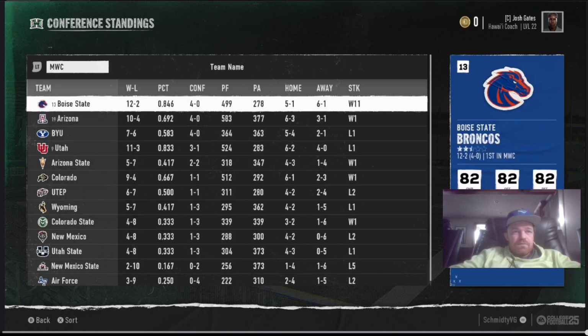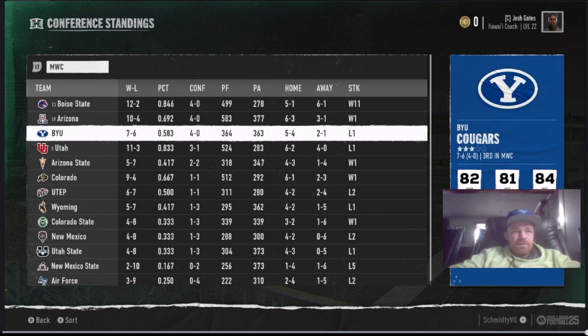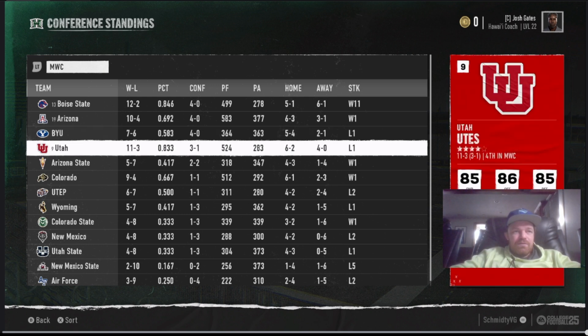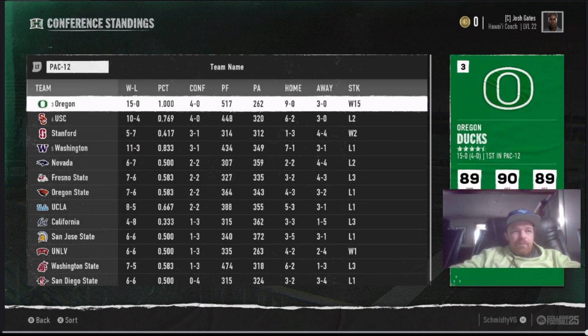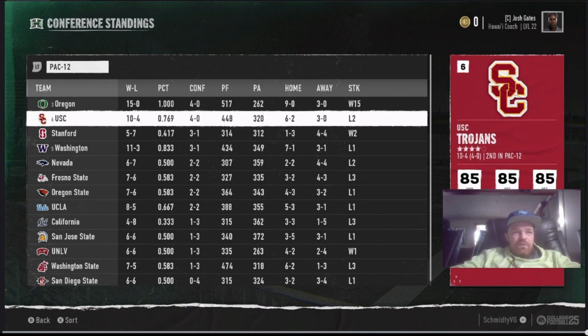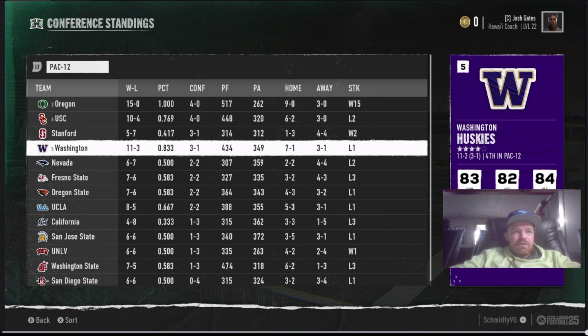Mountain West, a lot of ranked teams. Boise State at top. Arizona. BYU was undefeated in conference, but didn't have the best record. Utah up there in the top 10 as well. The Pac-12, I saw Oregon was in the national championship game against Michigan. USC had a good year. Washington had a good year.